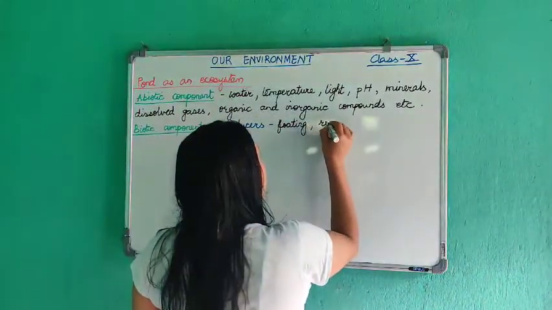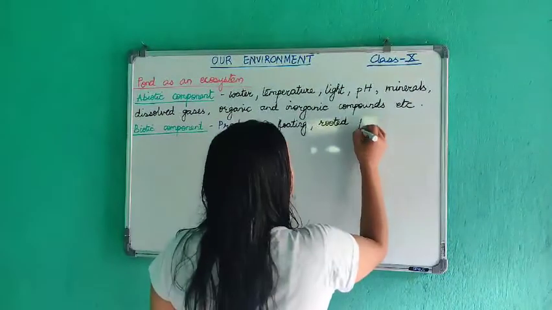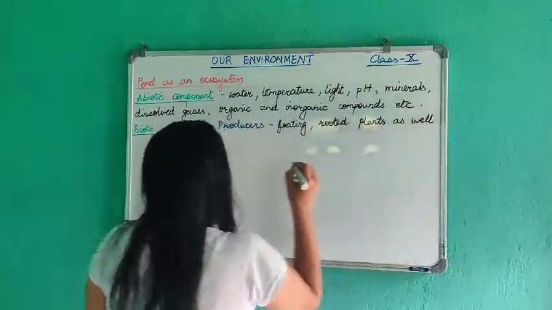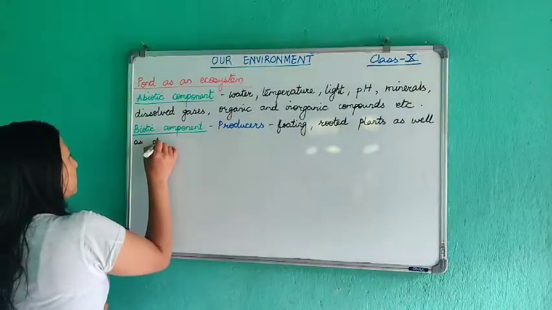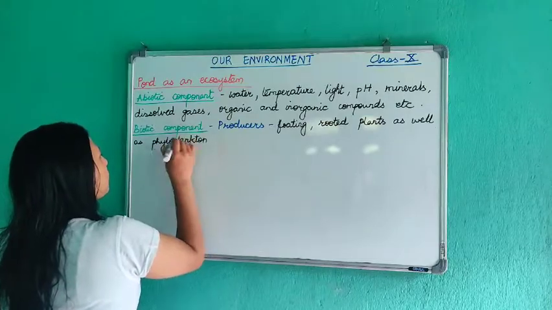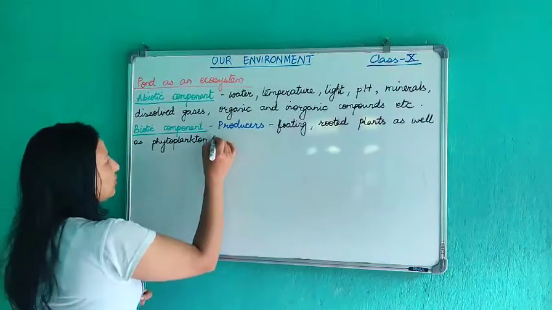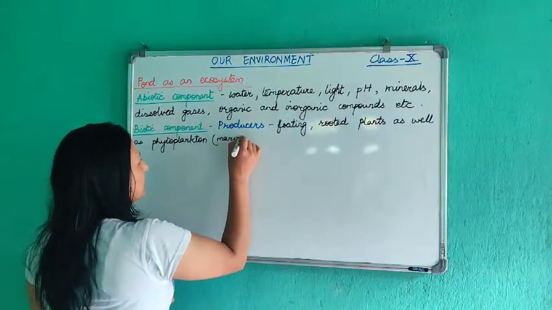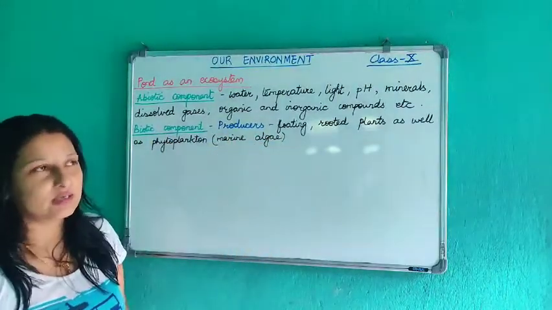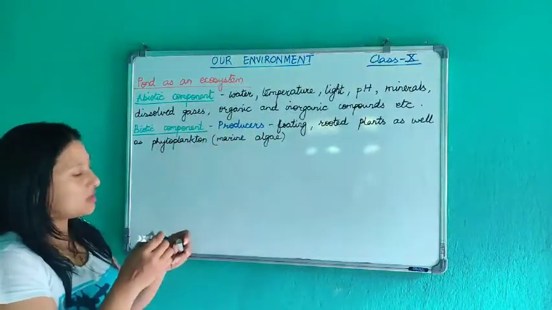कोही चाहिँ rooted plants हुन्छ, that means that can be found deep inside the pond. Okay, rooted plants, as well as phytoplanktons. Okay, phytoplanktons, I think in the last class also I told you these are microscopic plants. Phytoplanktons are microscopic plants, so we can also call them as marine algae. These are the microscopic algae that are found inside any aquatic system. Okay, so यस्तो पाराले producers यो भयो.